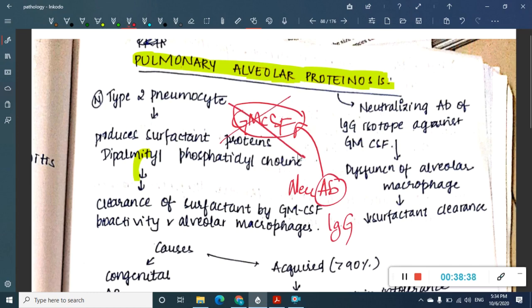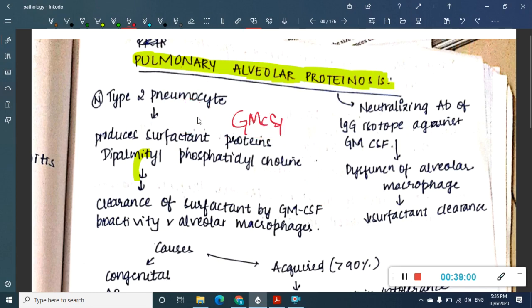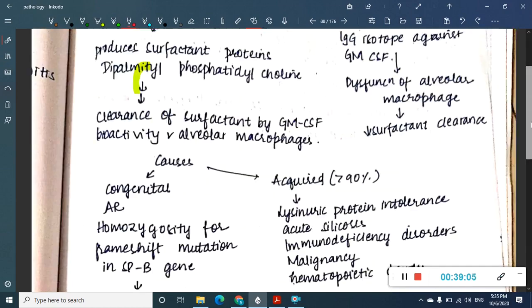These will decrease the granulocyte monocyte colony stimulating factor, and as a result the macrophages which engulf irritative material or allergens get disturbed or destroyed, and as a result surfactant also decreases. This leads to the formation of pulmonary alveolar proteinosis. Even here the surfactant is decreased.